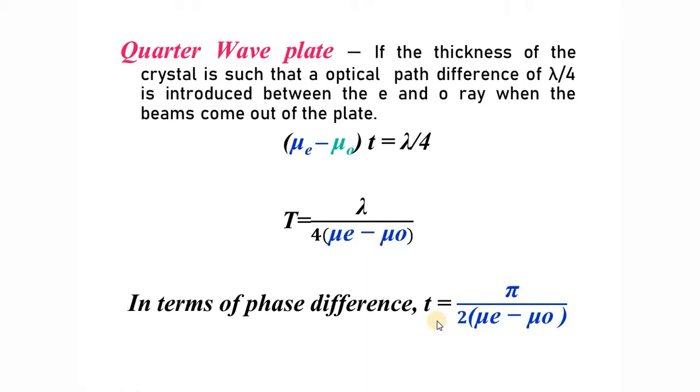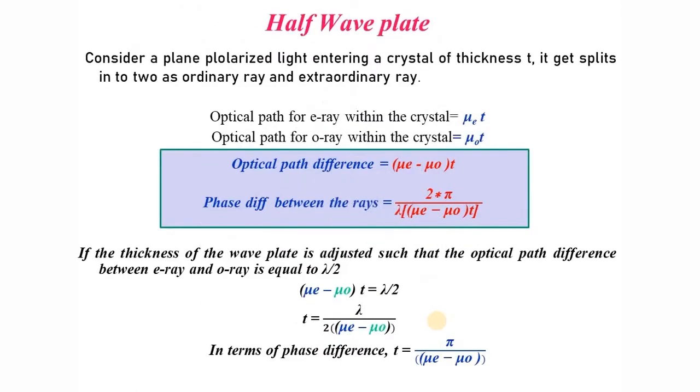So for a quarter wave plate and a half wave plate, this is very important. Problems will generally be asked from this section. For the half wave plate, thickness in terms of wavelength will be t equal to lambda by 2 into (mu e minus mu o). And instead of lambda, if I put 2 pi, the 2 and 2 get cancelled.